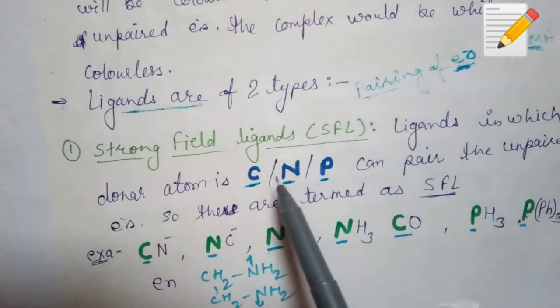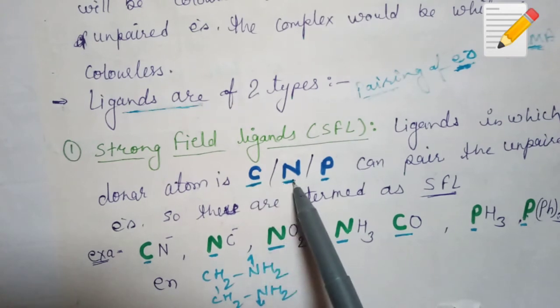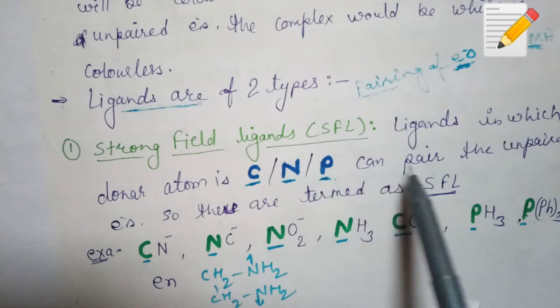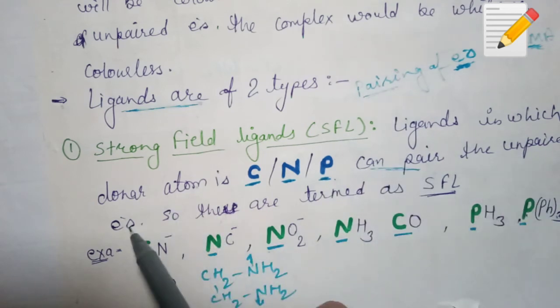So the ligands in which the donor atom is carbon, nitrogen or phosphorus are strong field because they can pair the unpaired electrons of CMe. Clear? Now what are weak field ligands?